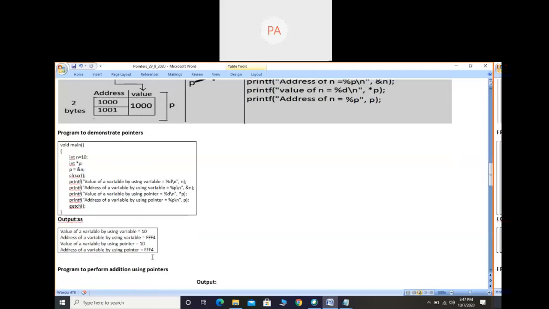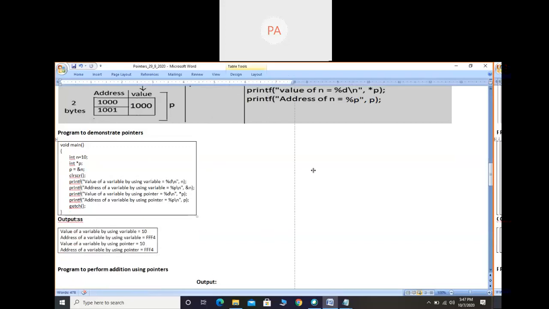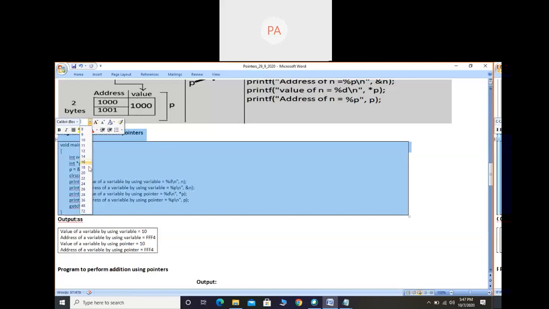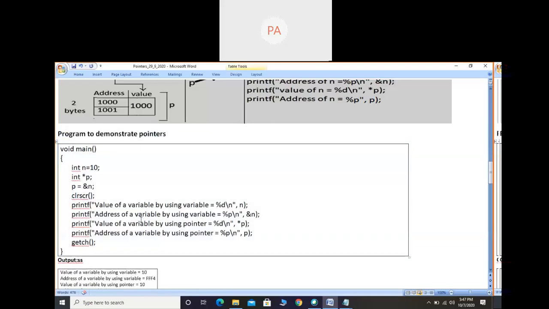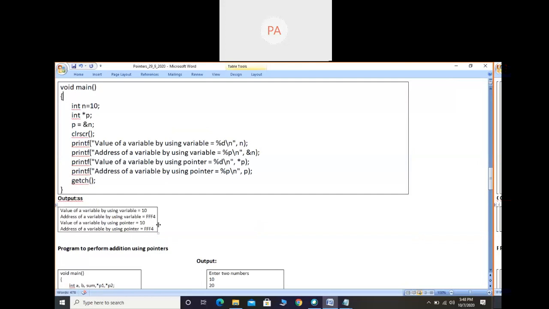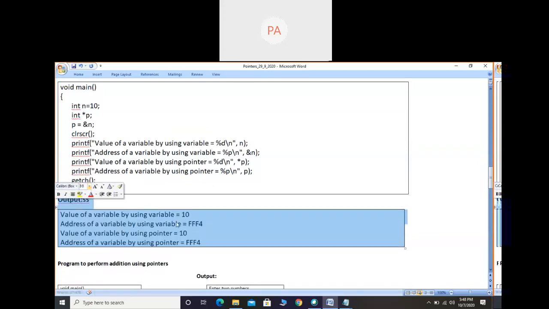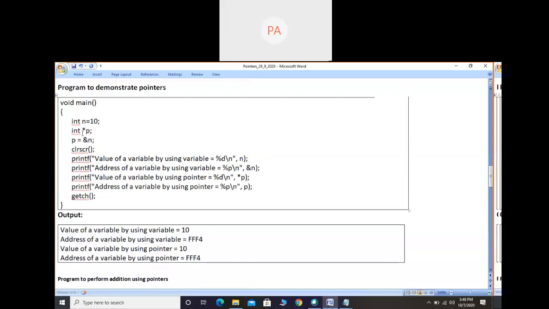Okay, so here is the program to demonstrate pointers. This is the output. See what I have taken here: one normal variable int n is equal to 10, and int *p.